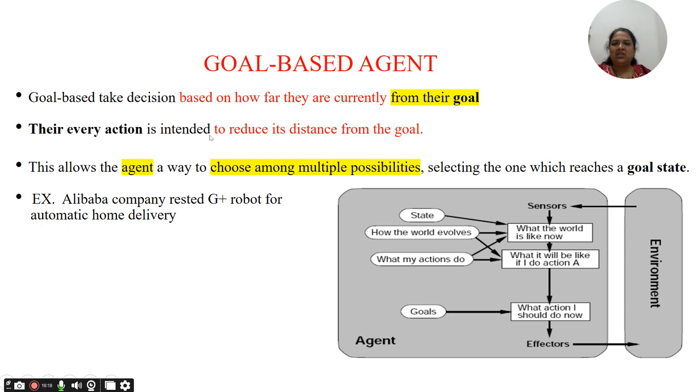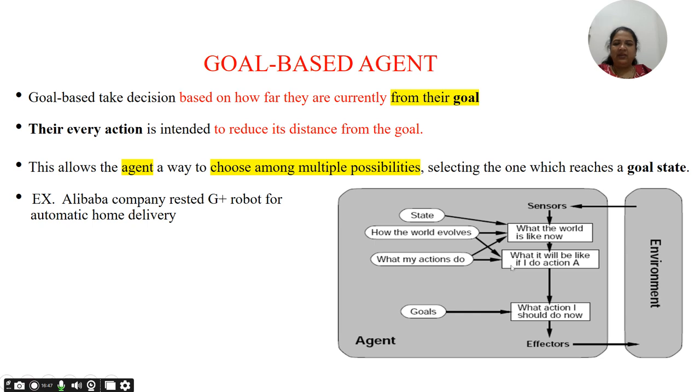Their every action is intended to reduce its distance from the goal, meaning they are trying every time to achieve the goal. This allows the agent a way to choose among the multiple possibilities, selecting the one which reaches a goal state. For example, Alibaba company released a robot for automatic home delivery. So if they are working, they will be trying to reach towards the goal, whatever actions they will be taking, right?